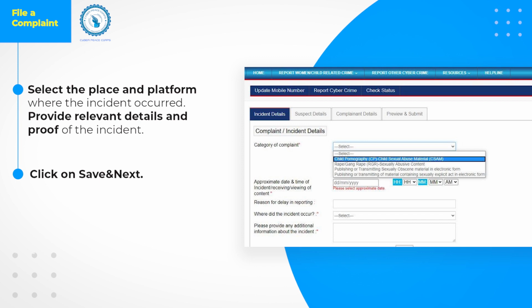Enter the approximate date and time of the incident or when you received or viewed the content. If there is a delay in reporting, you can explain the reason. However, this input field is not mandatory.